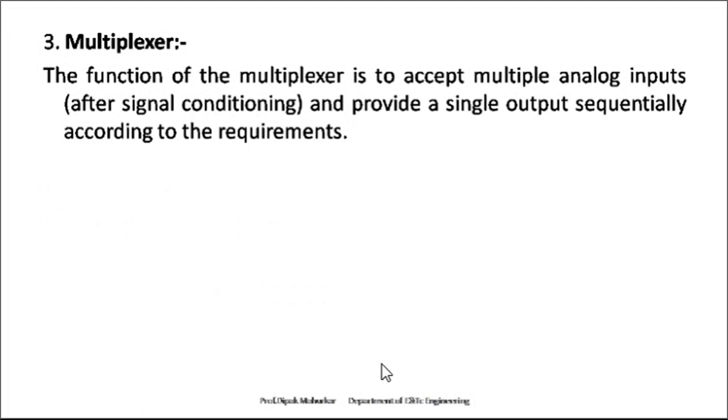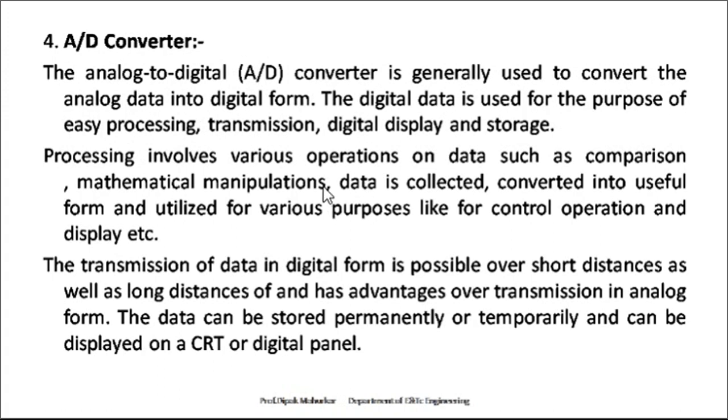We know that the function of a multiplexer is to accept multiple analog inputs after signal conditioning and provide a single output sequentially according to the requirement. Then the output of the mux is connected to the A to D converter. The analog to digital converter is generally used to convert analog data into digital form. The digital data is used for the purpose of easy processing, transmission, digital display and storage.